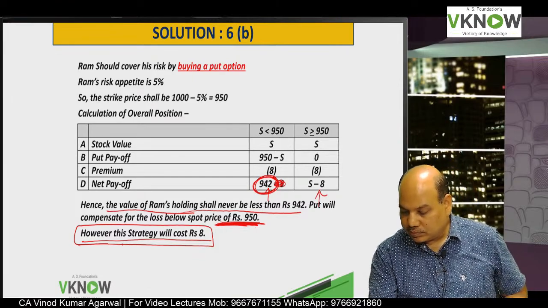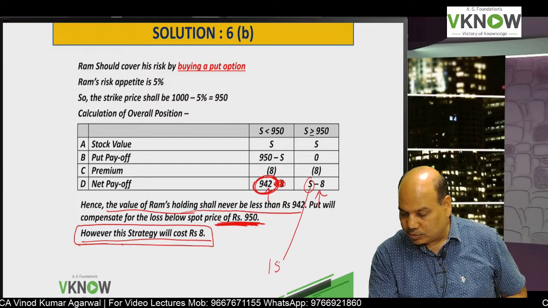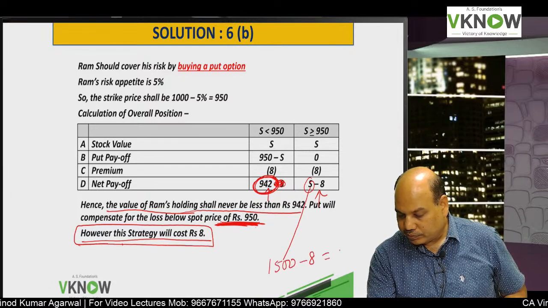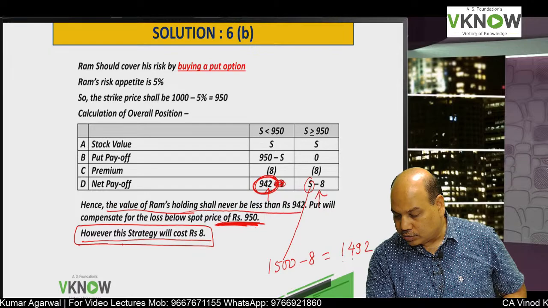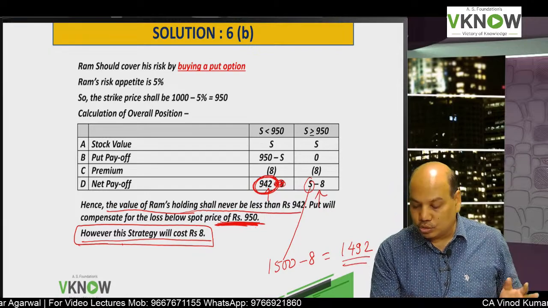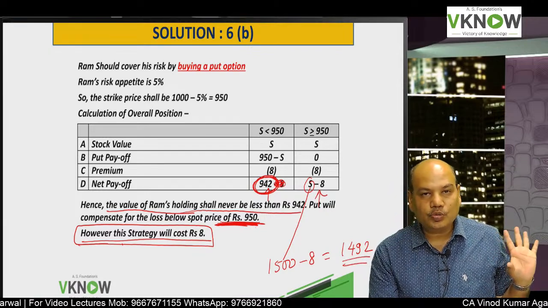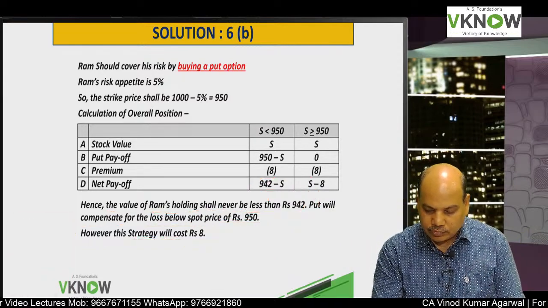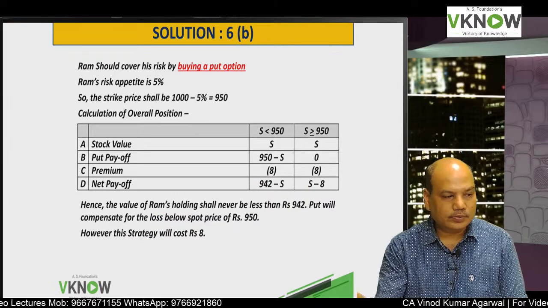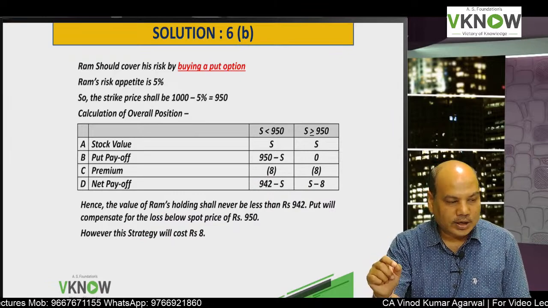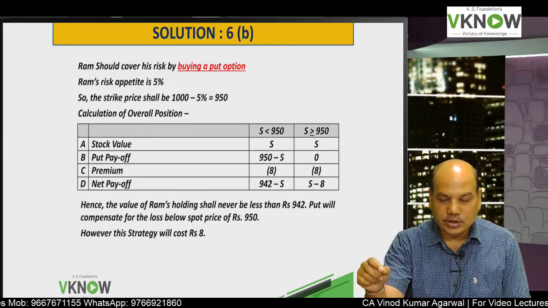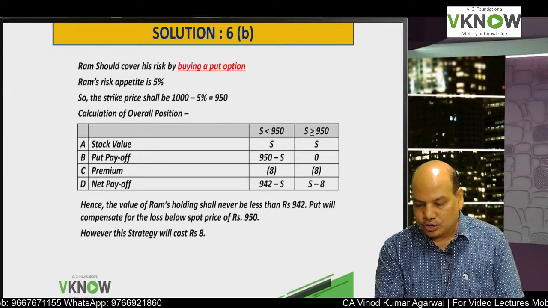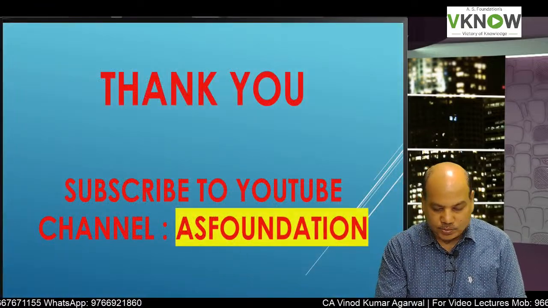For example, here if the share price happens to be 1500, you will get 1492. So minimum 942 you will get, but you can also get more than that with this strategy. So this is the benefit of learning options. You can hedge your risk that you are holding certain shares. So this was the answer of question number 6B.